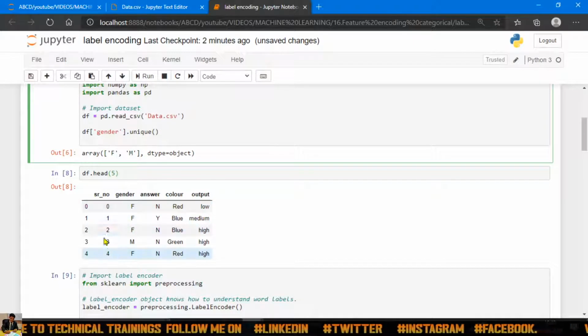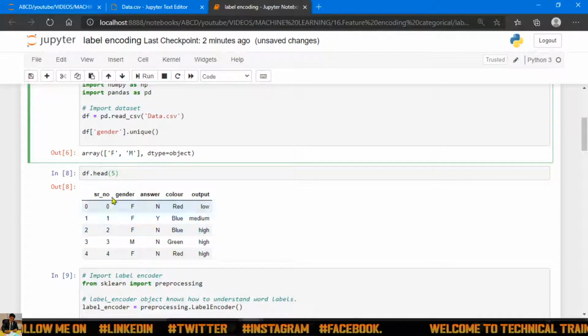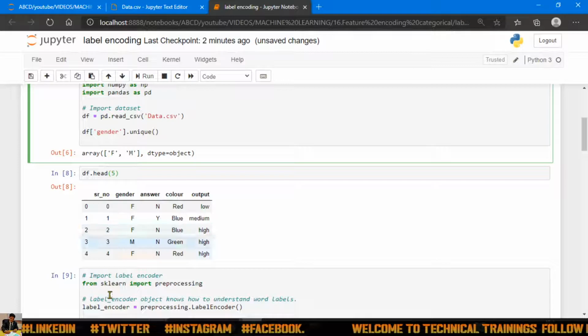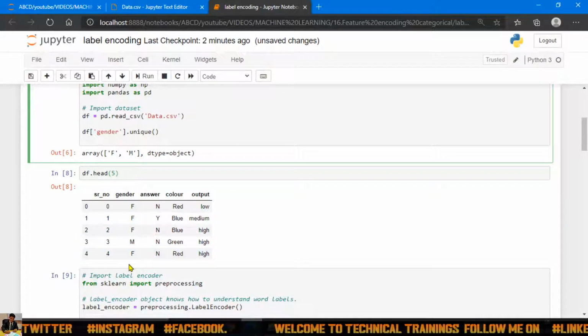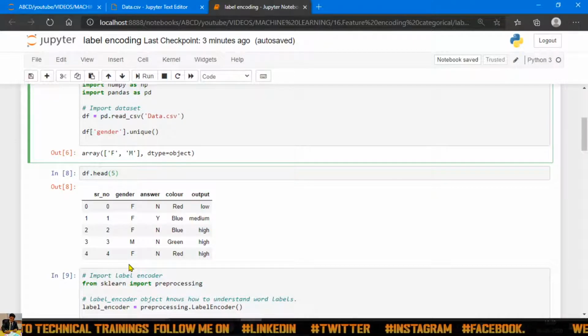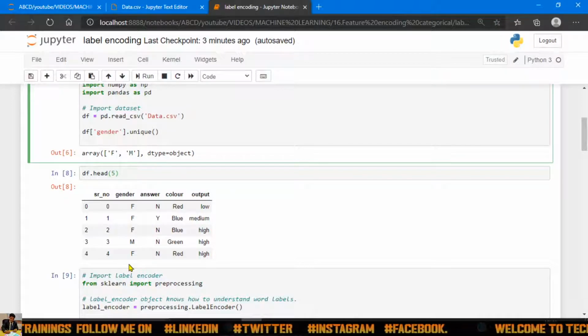Now suppose I pass this data set to my machine learning model. Machines can understand numbers better than strings, so to deal with machine learning algorithms, we must convert this data set into a form readable by the machine. To do that, we basically do pre-processing, guys.